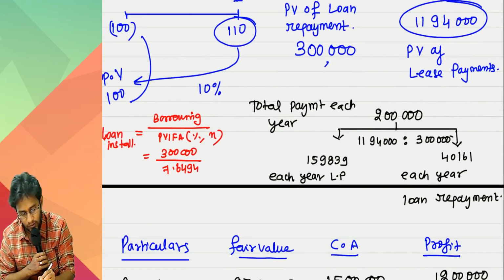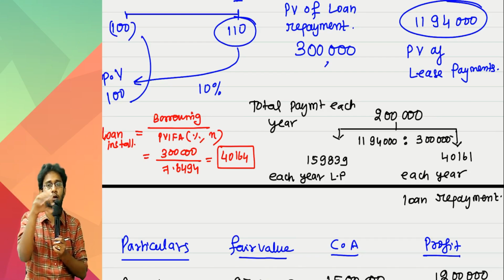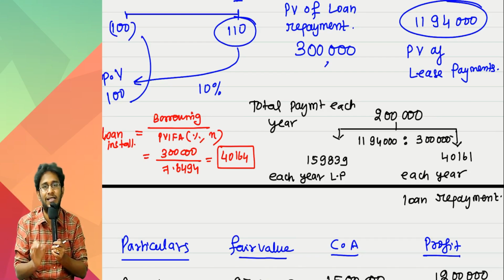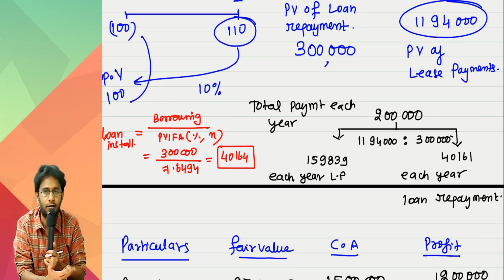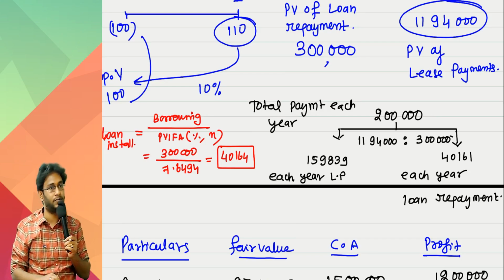7.6494. You will get something around 40,164. This lease payment, this loan payment, total is 2 lakhs. So if you separate this, the remaining is what you are exactly paying for the lease. Like that also you can do. I also did like that, but this is easy.